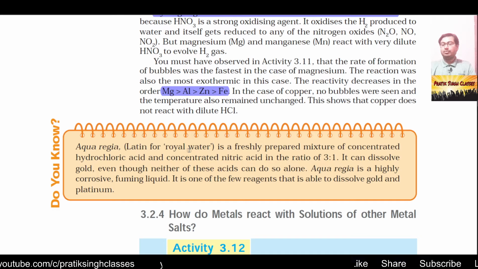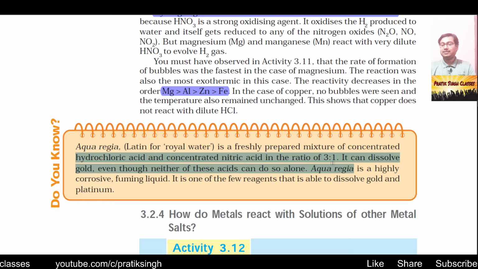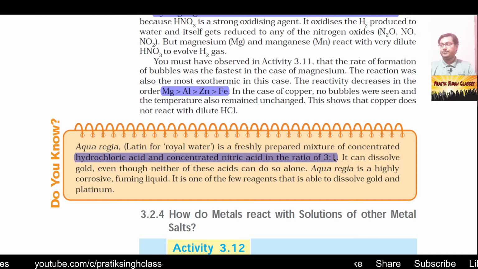Aqua regia means royal water in Latin. It is a freshly prepared mixture of concentrated hydrochloric acid and concentrated nitric acid in the ratio of 3:1. It can dissolve gold even though neither hydrochloric acid nor nitric acid can dissolve gold separately.